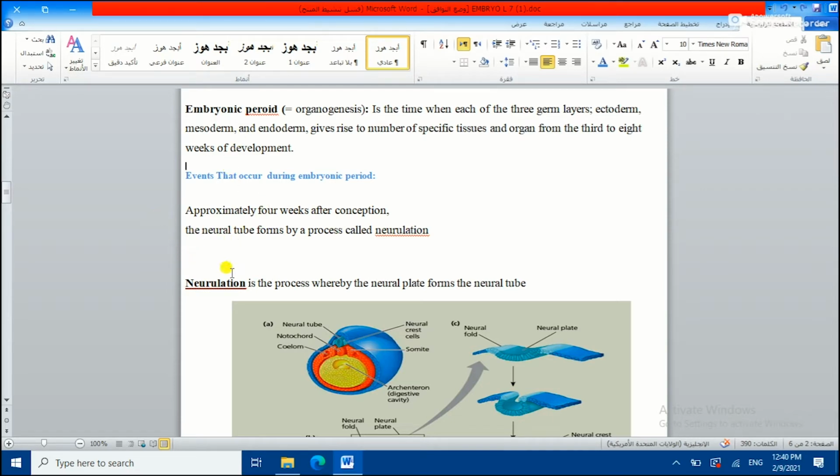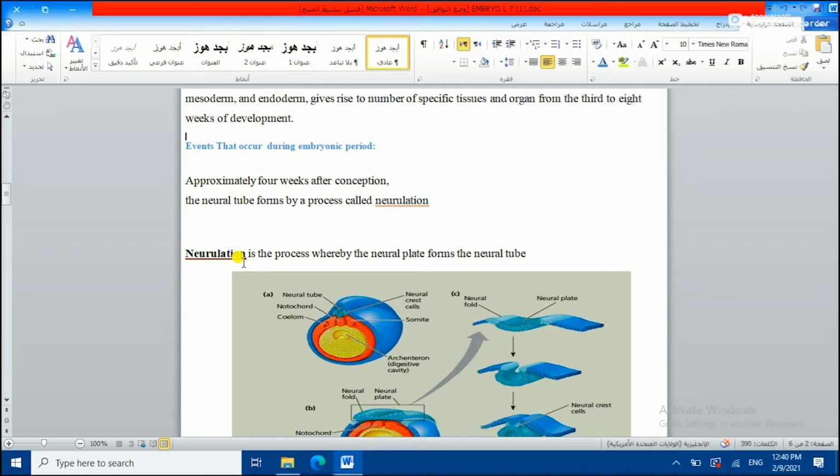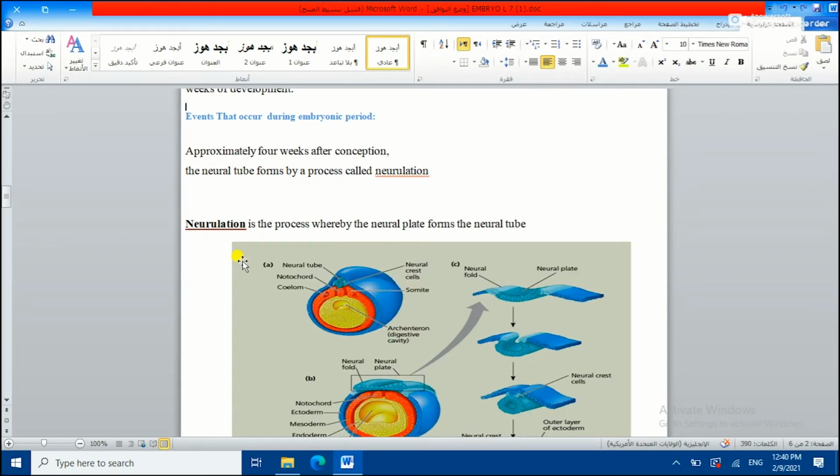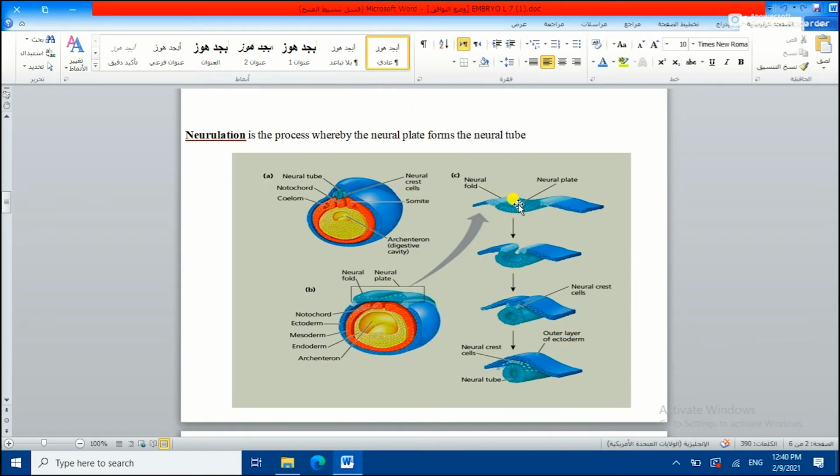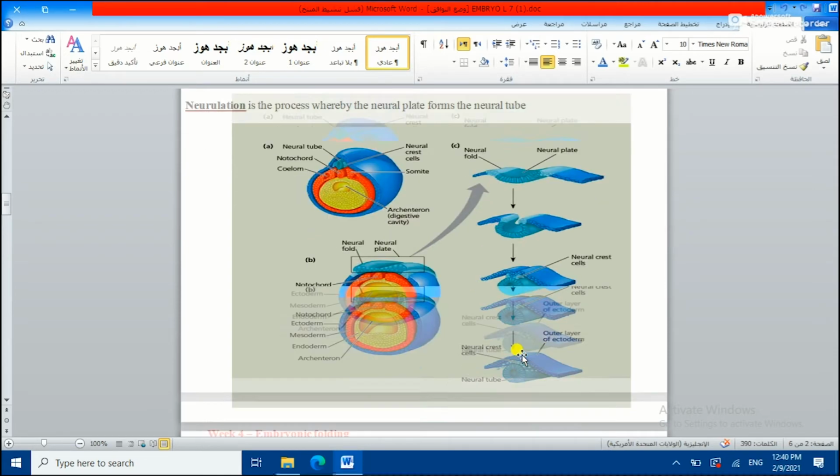The neural tube forms by the process called neurulation, a process by which the neural plate forms the neural tube, as we mentioned in the theoretical lecture. We said that the neuroectoderm will thicken and form a plate, and this plate day by day will form the tube itself.